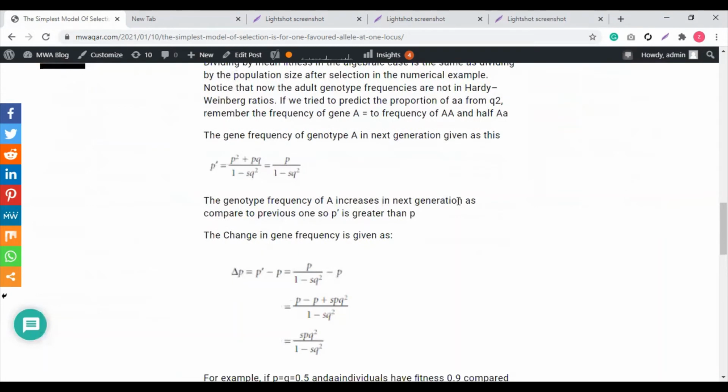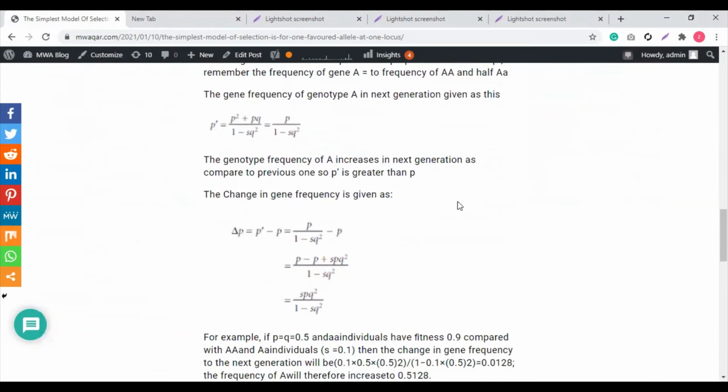The gene frequency of genotype A in the next generation is given by this mathematical formula, and I want you to learn it. P prime is basically what? The frequency of the genotype A in the next generation from birth.